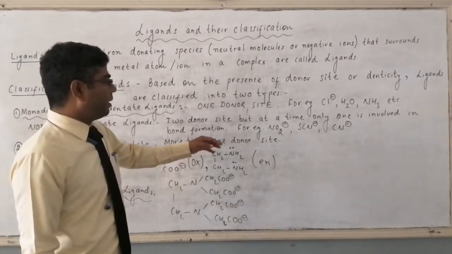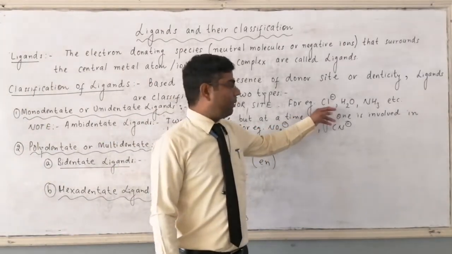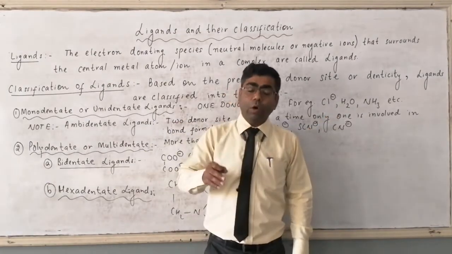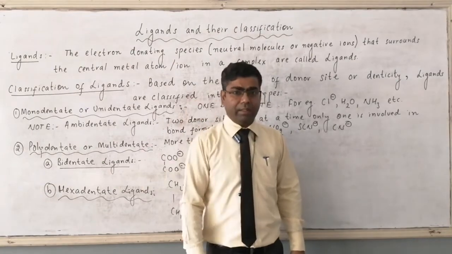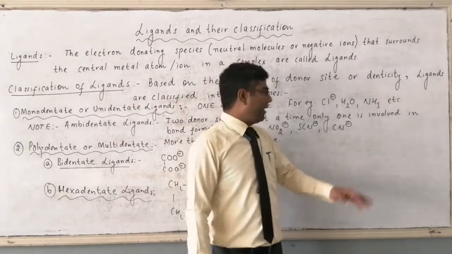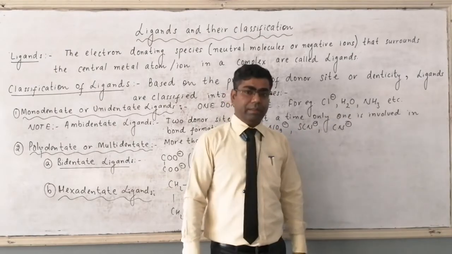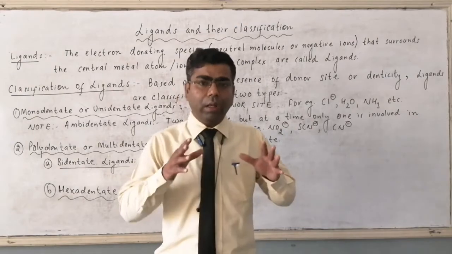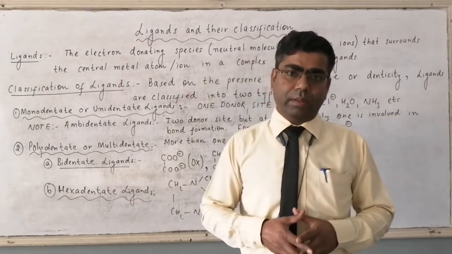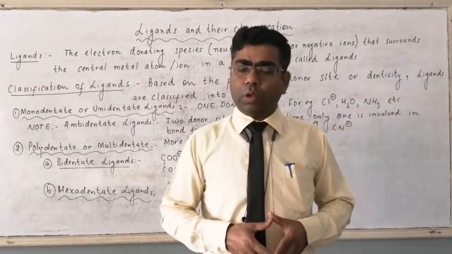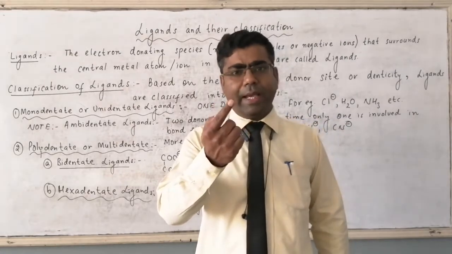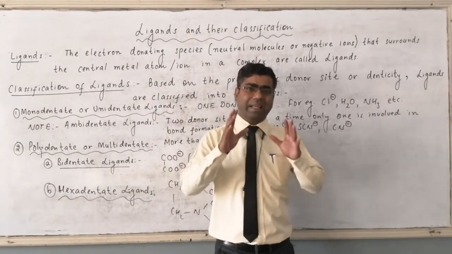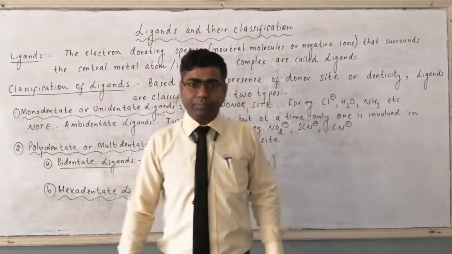Examples are here: Cl minus. Cl minus is the only atom. H2O. In H2O, oxygen will behave like a donor atom or donor site. Only one donor site is there, and that is oxygen. Then we have NH3. In NH3, nitrogen atom, which is having lone pair of electron, will behave like a donor site, will behave like a donor atom. So in NH3, we are having only one donor site or one donor atom. So NH3 also belongs to monodentate ligand or unidentate ligand, etc.